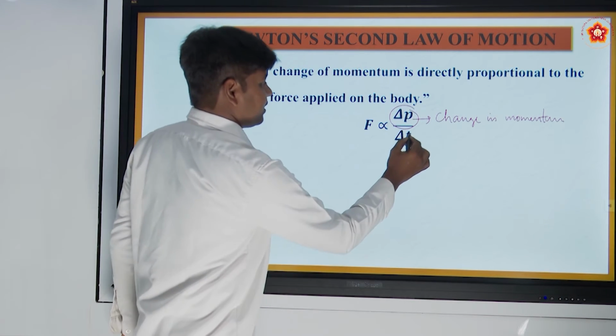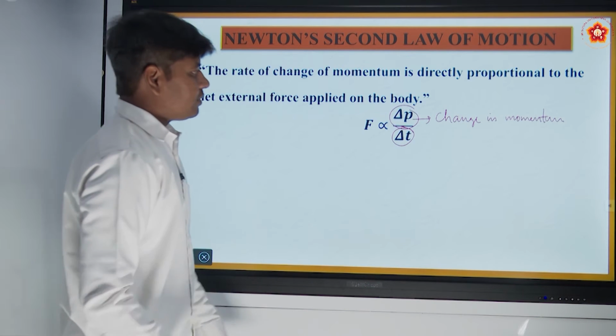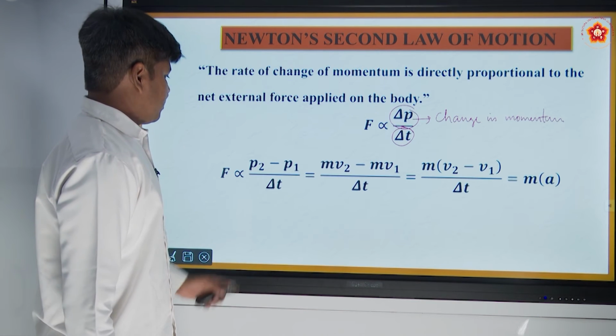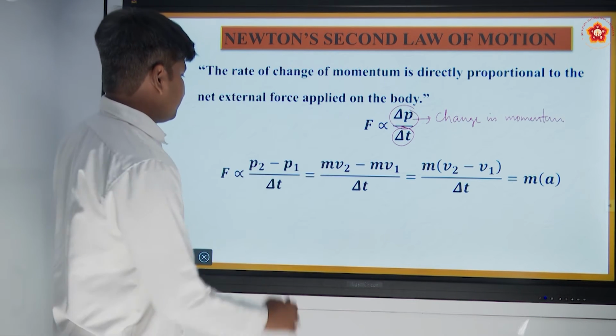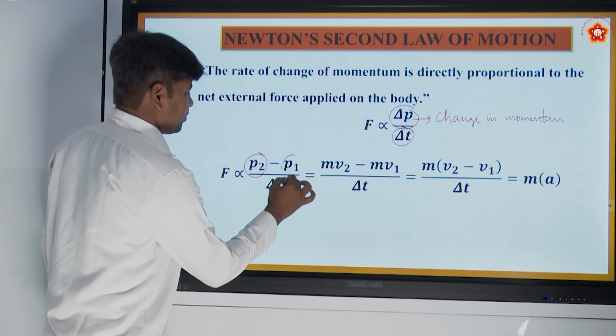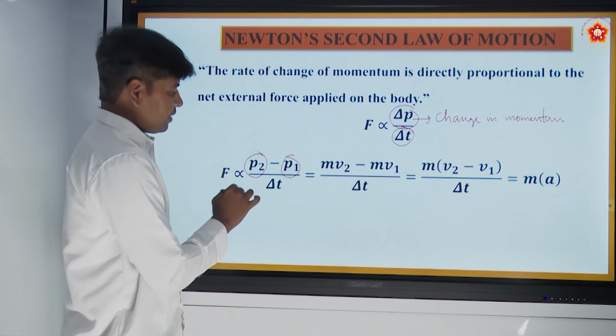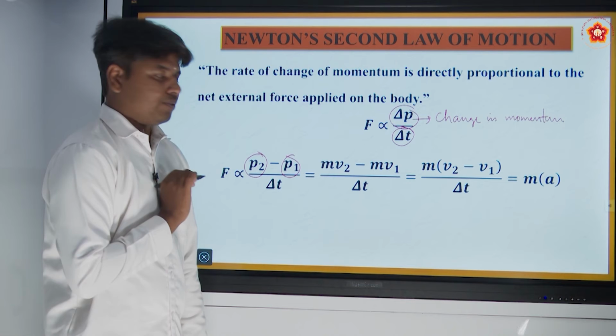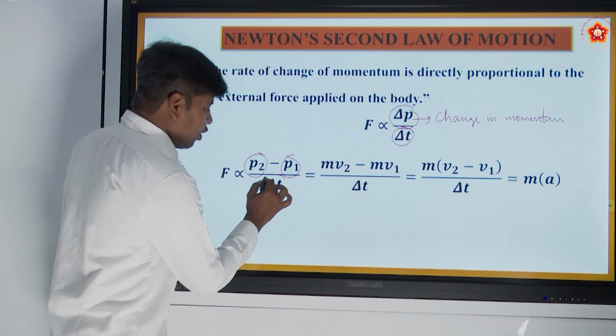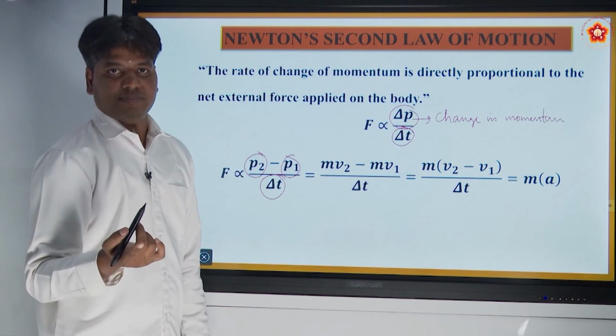The change in momentum is final momentum P2 minus initial momentum P1, since it started with some momentum P1 and reached some momentum P2.